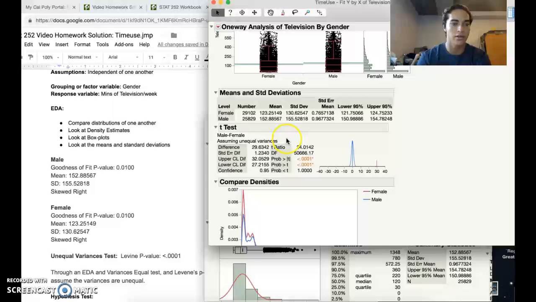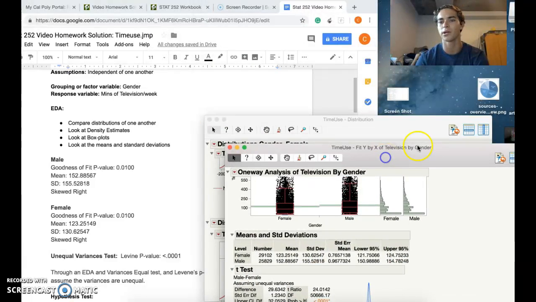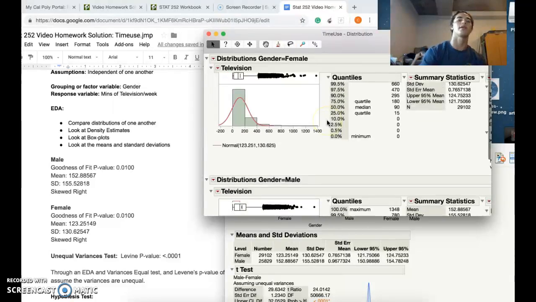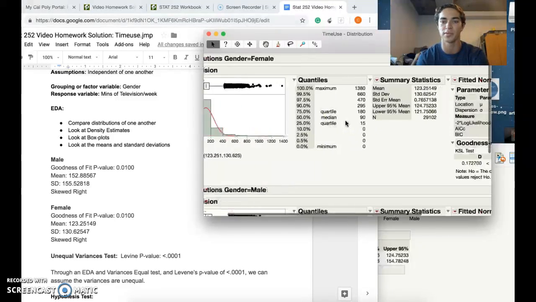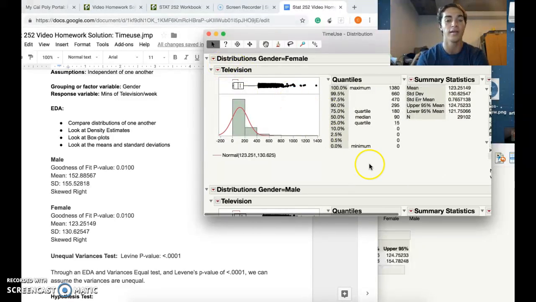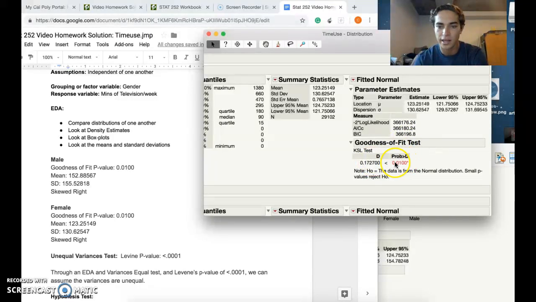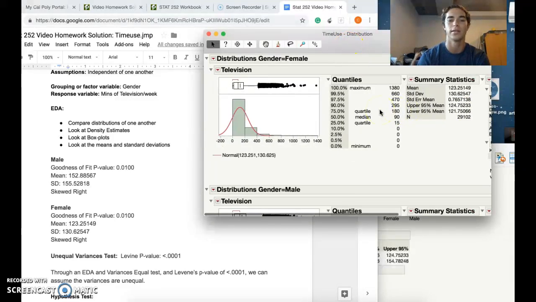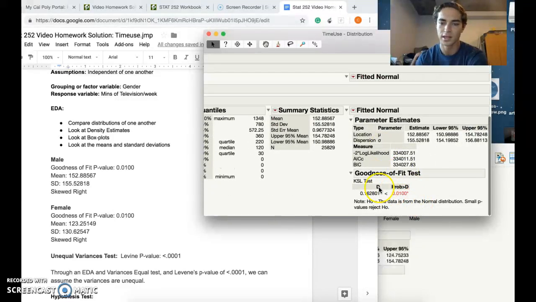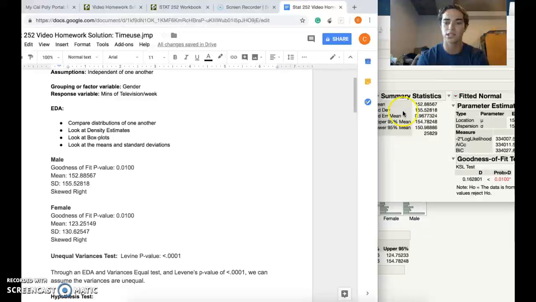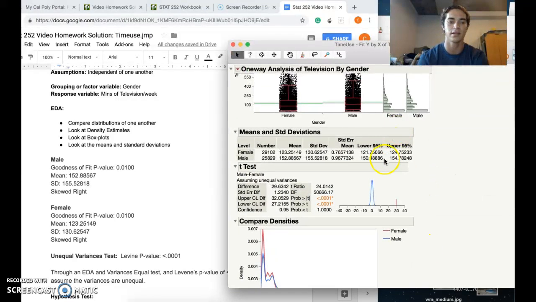And then go under our distribution. We can look on our EDA and compare the goodness of fit test to see if they're normal distributions. So we can scroll right here. We're under females watching TV, and it's going to be a 0.01 p-value, so lower than 0.05. So therefore, it's not a normal distribution. We're going to go on our males watching TV. Goodness of fit test 0.0100 as well, so less than 0.05. Therefore, not normal.